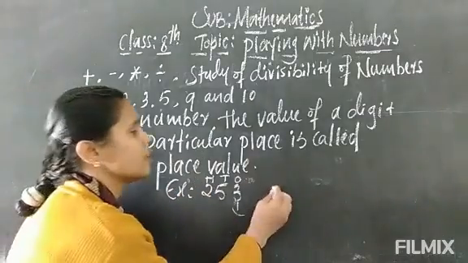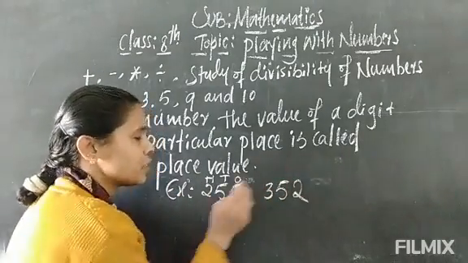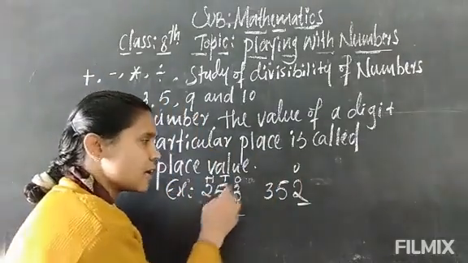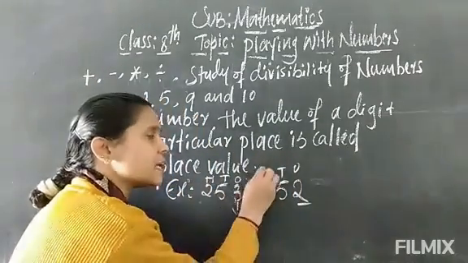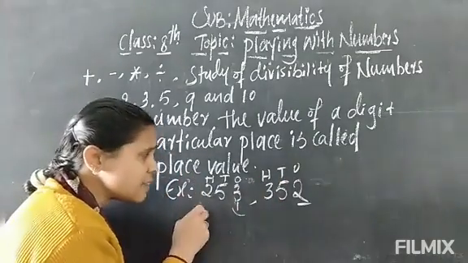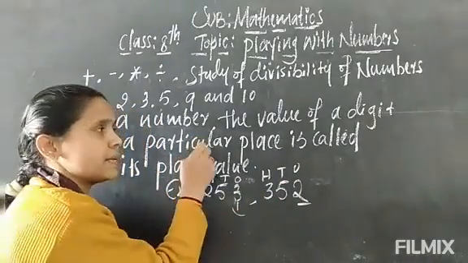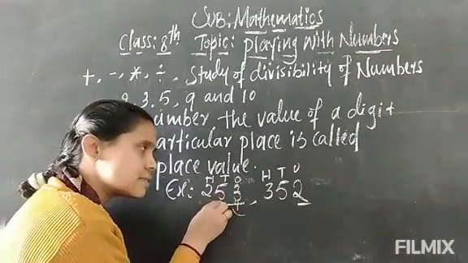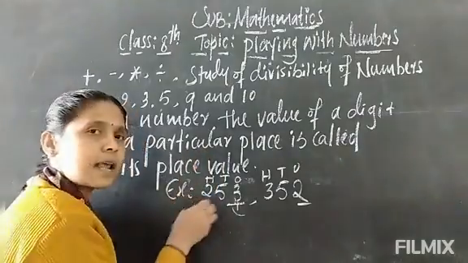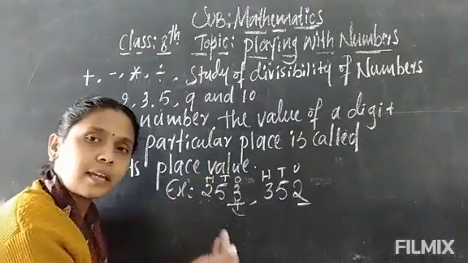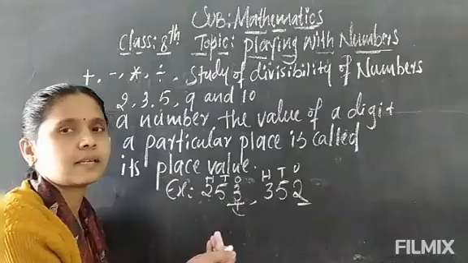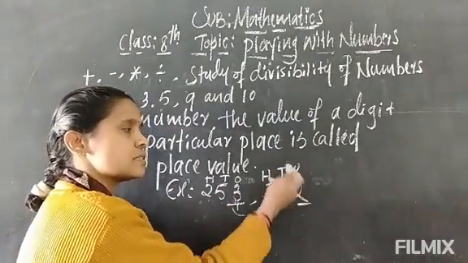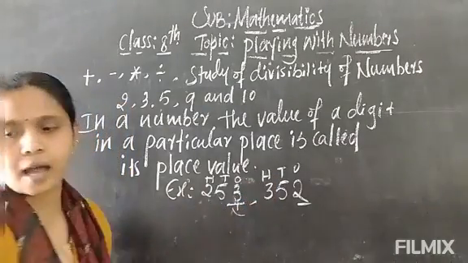If we change the place values, this number becomes 352. Now see, here 2 is in the ones place, 5 is in the tens place, and 3 became the hundreds. But in the original number, we can't change the place value, because each digit has its own place value: this digit is in the ones, this digit is in the tens, and this digit is in the hundreds. If we take any other number, then they can change their place values. But here also we can't change the place values, as this is the ones, this is another number, and this is another number.